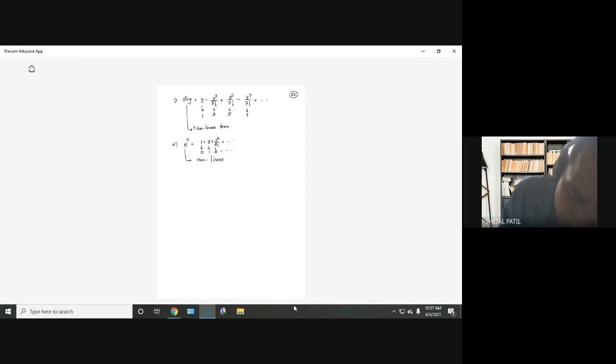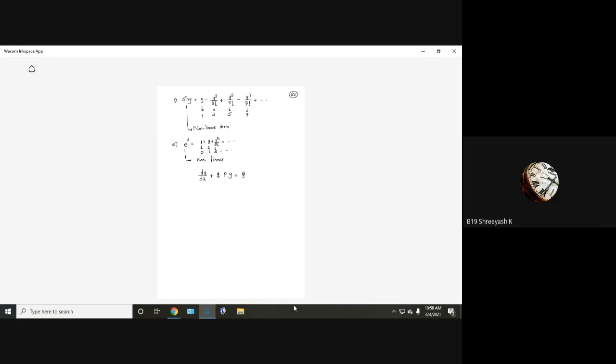Now see, I want to write a differential equation in this way: dy by dx plus p y equal to q. I have some function of x. Now tell me what should be p and q so that this differential equation will be linear? What are the different possibilities for p and q?